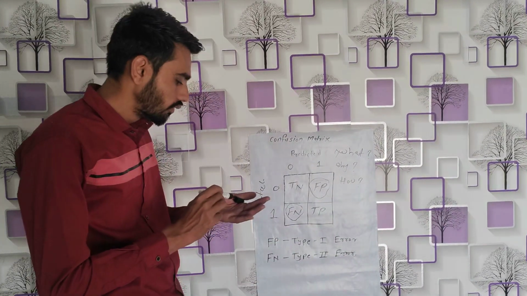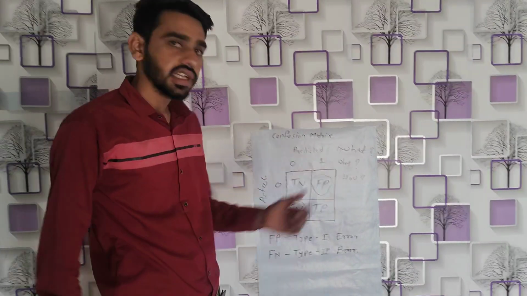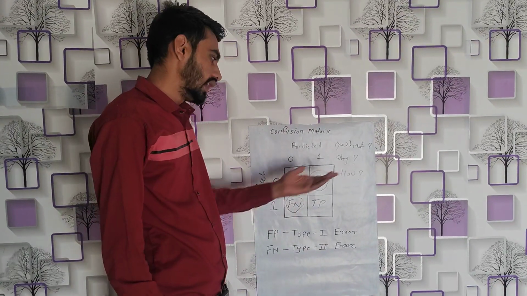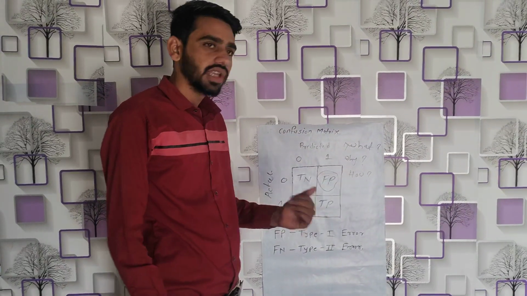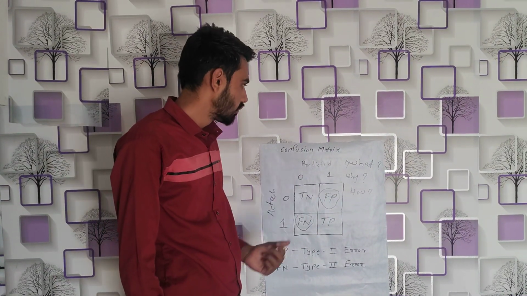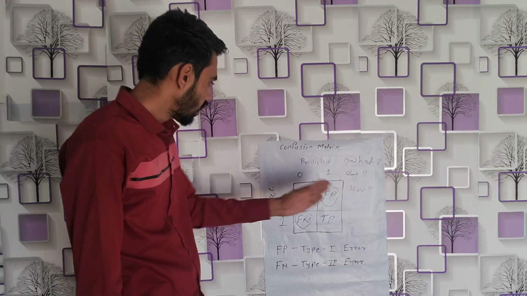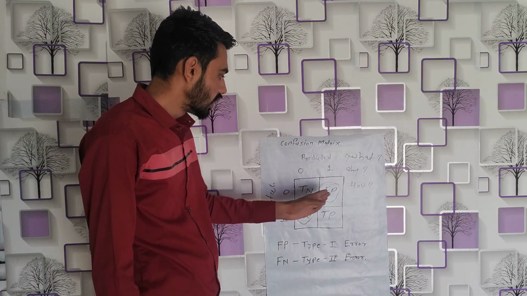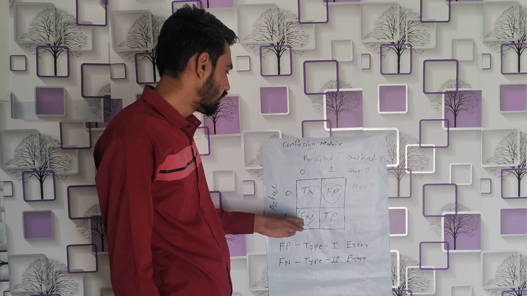Okay, so when we feed data to the model, with the help of one command from the scikit-learn library, we calculate our confusion matrix. When we talk about the confusion matrix, we have two terms here, which are false positive and false negative.